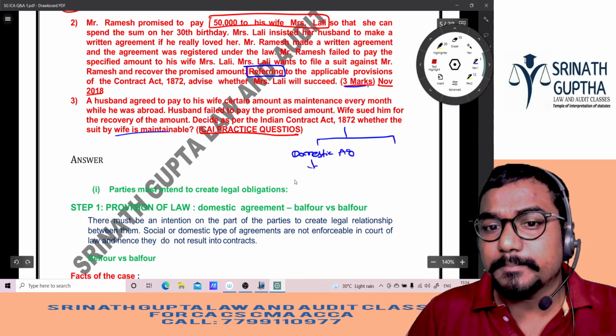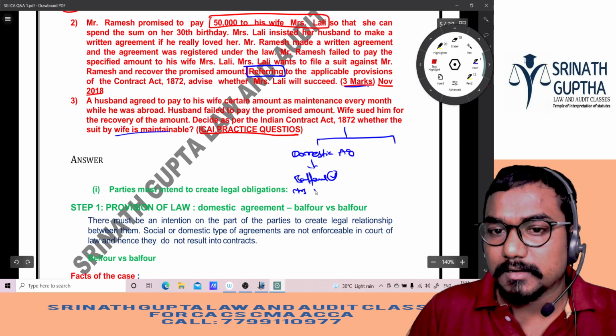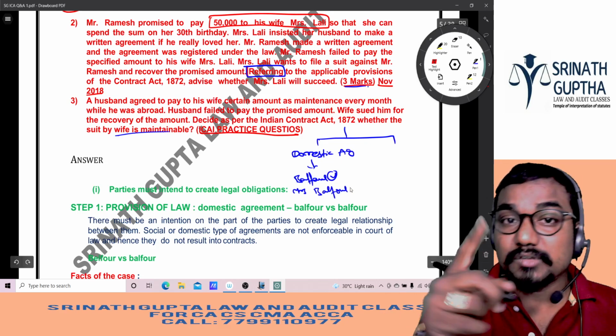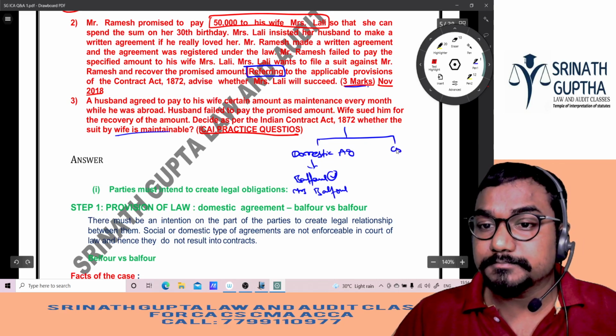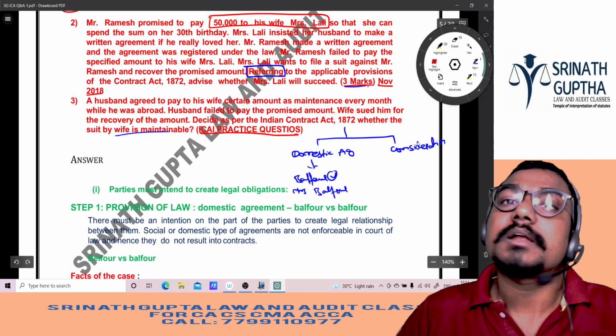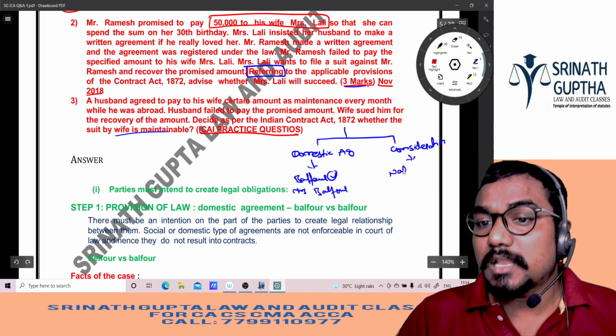The respective case law is Balfour versus Balfour, or Mrs. Balfour. This is one of the methods. Another way to answer this question is the consideration chapter: exceptions to no consideration, no contract. Agreement made on account of natural love and affection.